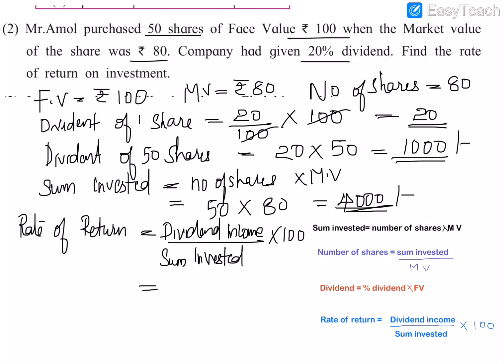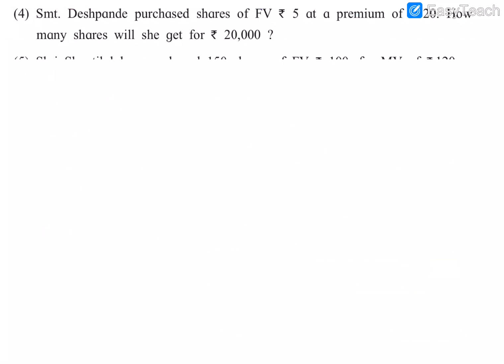The dividend income is rupees 1,000 and sum invested is rupees 4,000. So dividend income 1,000 by sum invested 4,000 into 100. The 100 and these two zeros will cancel. Now 1,000 by 40 is 25. So 25 percent is the rate of return. The problem is solved. The answer is 25.